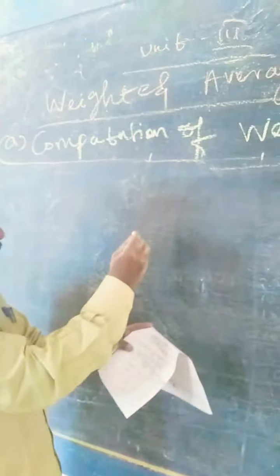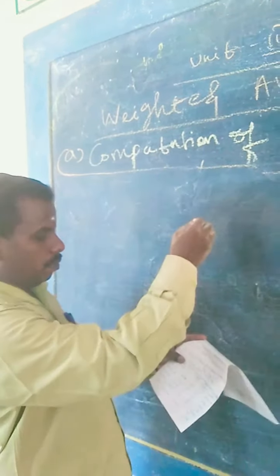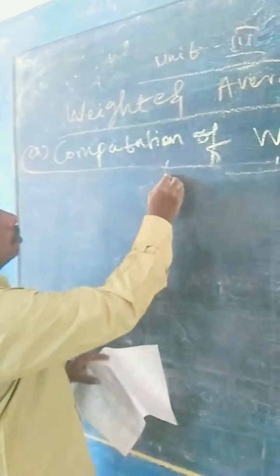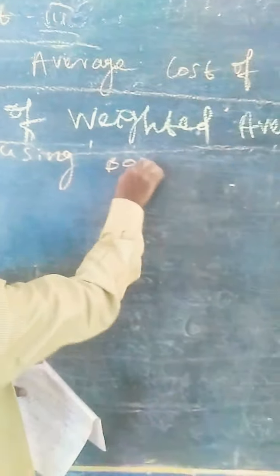Computation of weighted average cost of capital. This problem differs from previous problems. There are two weights given in the problem, using book value weights.